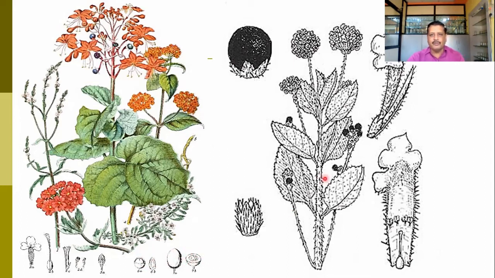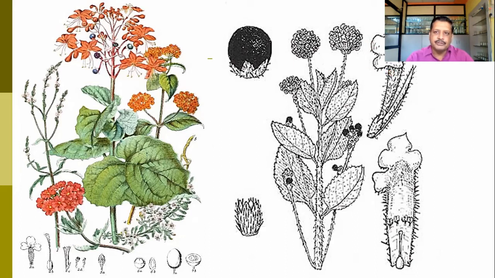Here you can observe this is the plant of Lantana camara. This is the typical flower of Lantana camara. This is the bracteate nature. So bract is there. This is the corolla lobes, and this is the tubular corolla where the zygomorphic corolla opening is there.